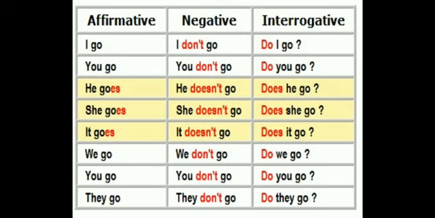We go, we don't go, do we go. You go, you don't go, do you go. They go, they don't go, do they go. So the middle three sentences have a singular subject and the last three have a plural subject. I and you can be taken as exceptions. And you know very well how you can convert such sentences from positive to negative or interrogative. So let's discuss in detail all the other types.